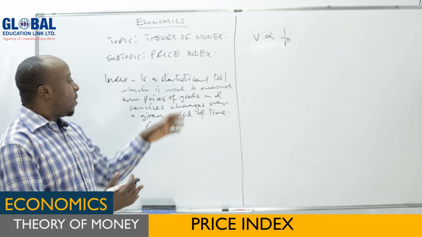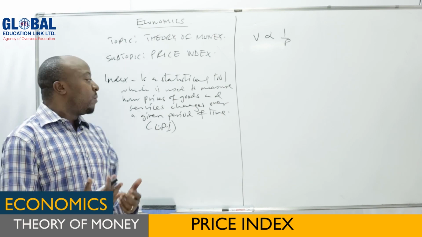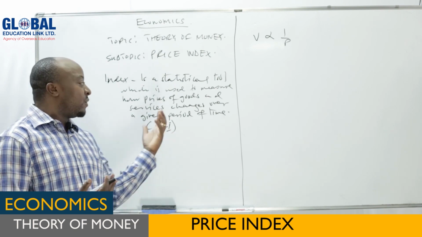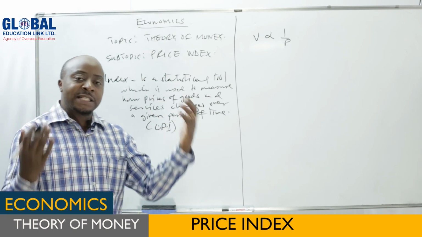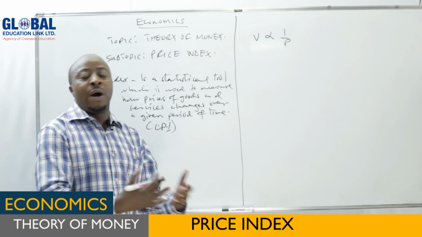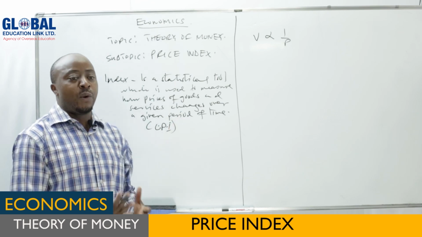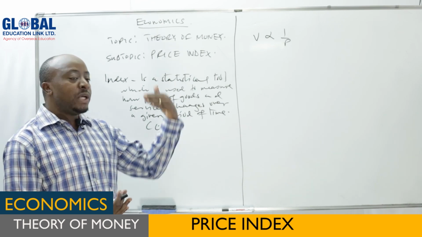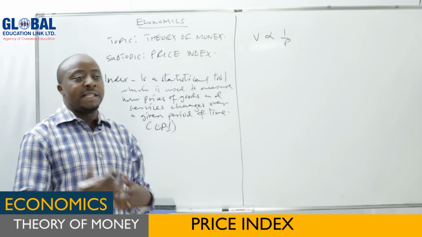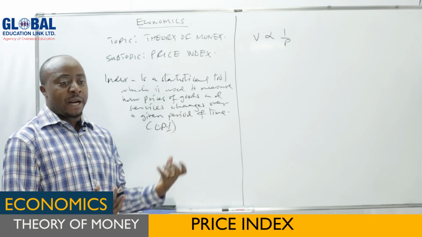So the aim of the price index is to know the changes in the price of goods and services, so that we will be in a position to know the cost of living, how it has increased or decreased over a given period of time, or to know the living standard of the people, has it increased or has it fallen, and you can also know the value of money, has it increased or has it fallen. So this price index is very useful in determining different aspects of life in the economy, because we measure the rate of change in price, and it is used to know whether the cost of living is increasing or decreasing, or whether the living standard is increasing or falling. So you will be in a position to know those items by using the consumer price index.